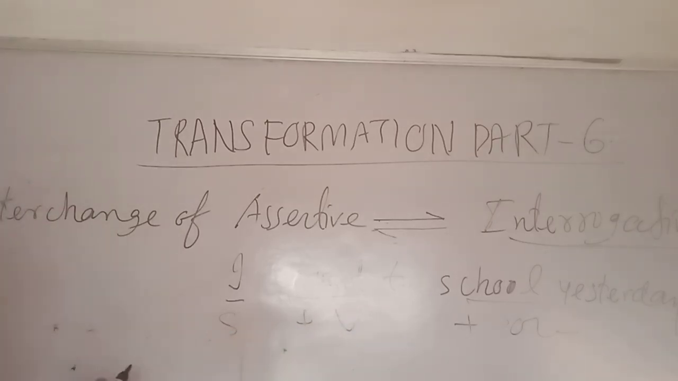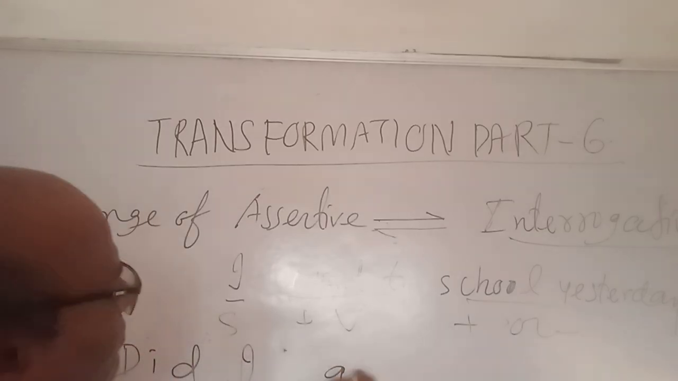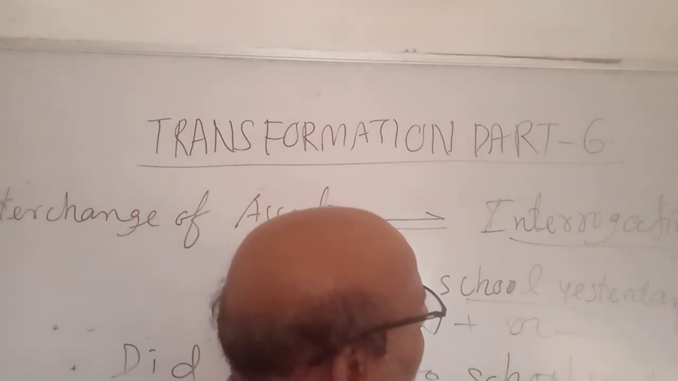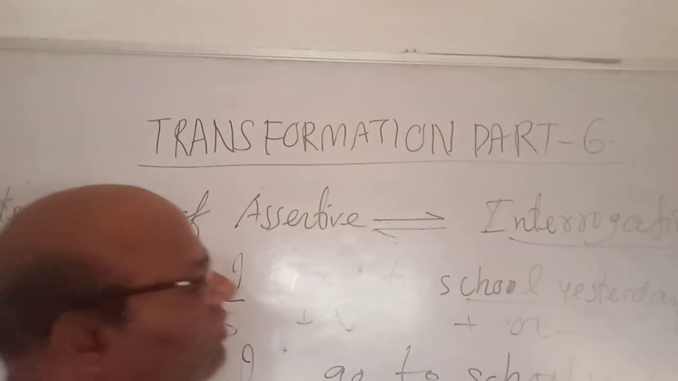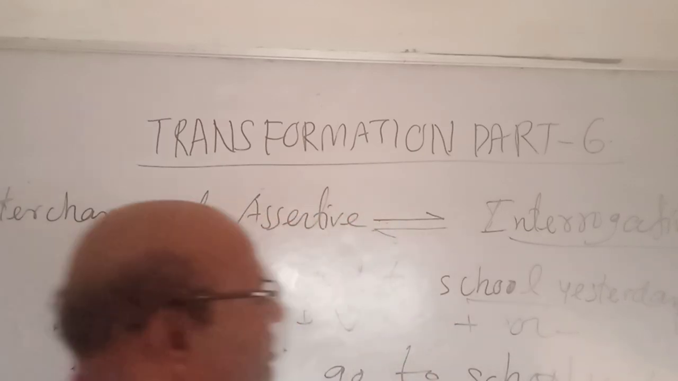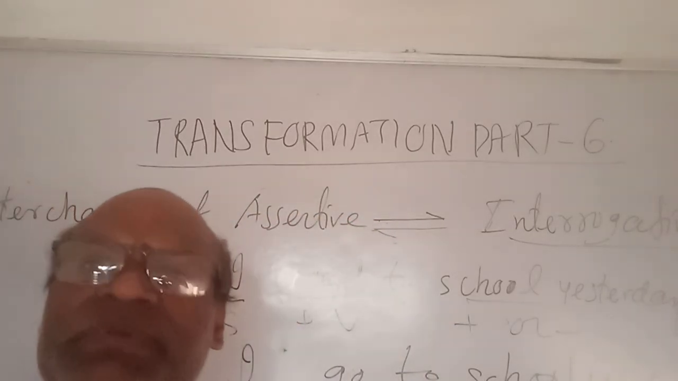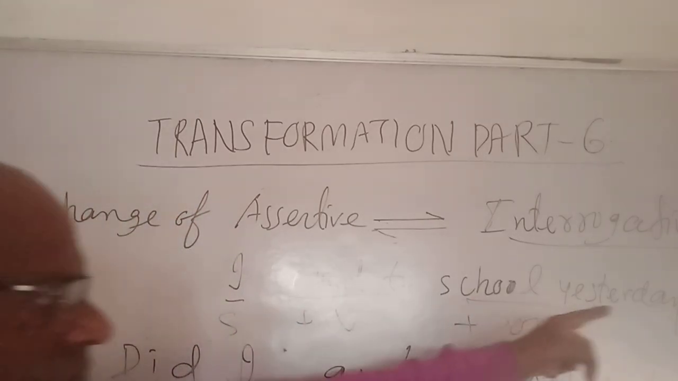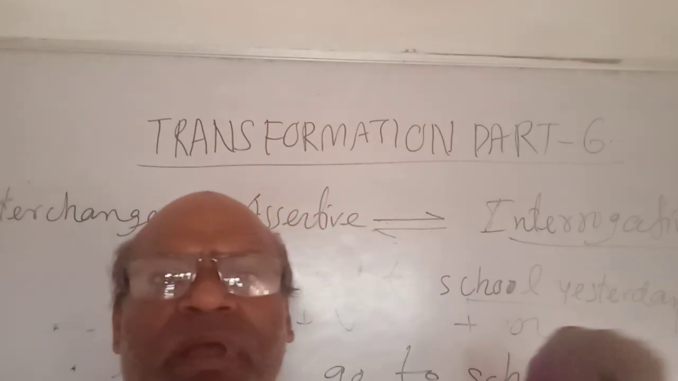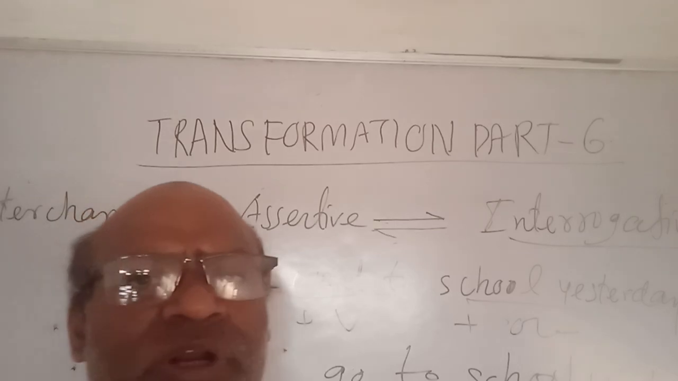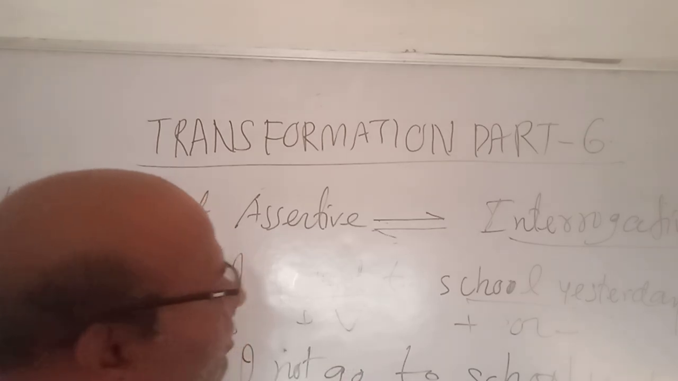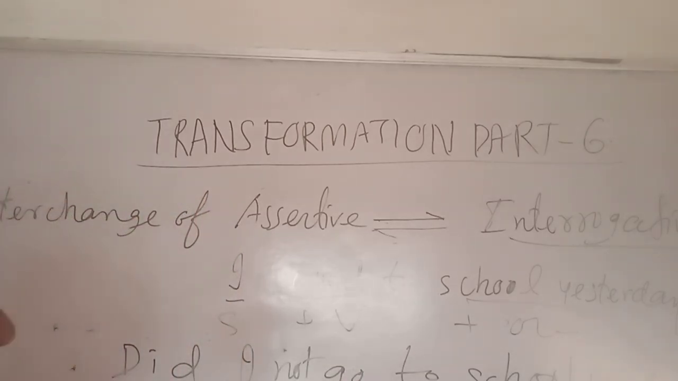Now you change it into interrogative like this. I went to school yesterday. It will be: Did I go to school yesterday? And a final question mark. This is a yes-no interrogative sentence. Clear? But the problem is this is positive. The sentence that is made into interrogative must be negative, so it will be: Did I not go to school yesterday? Done?